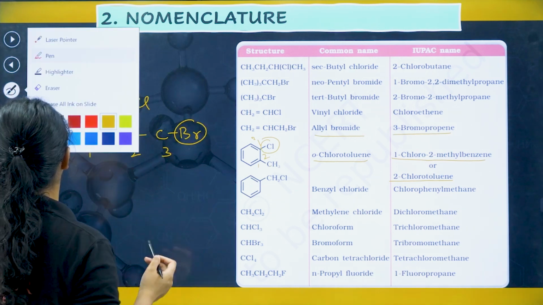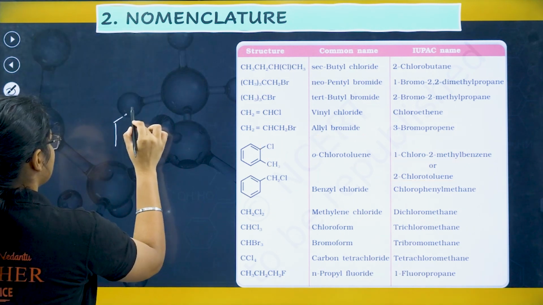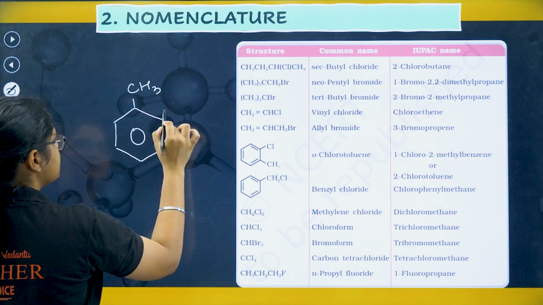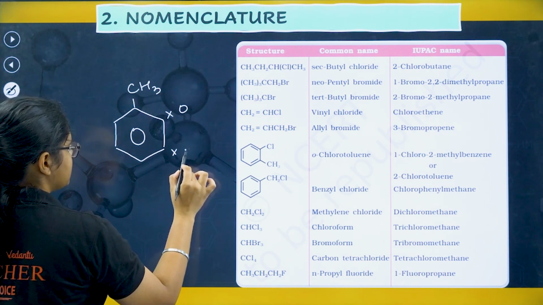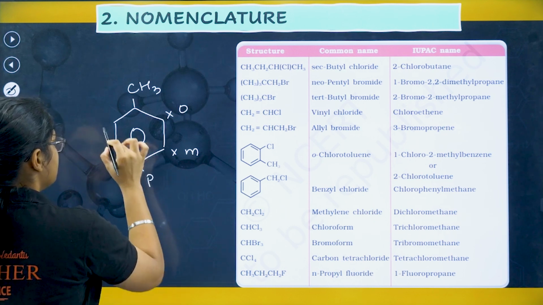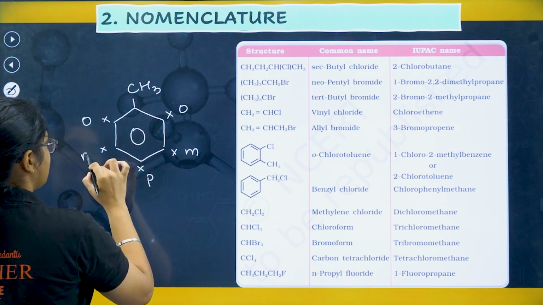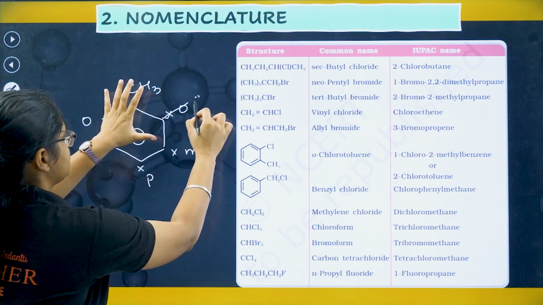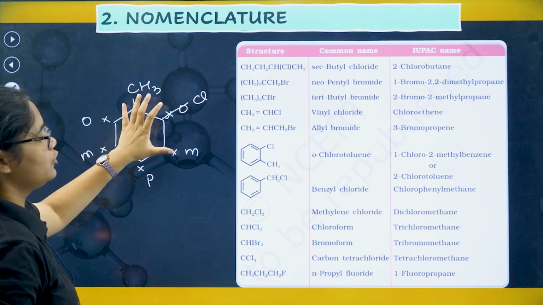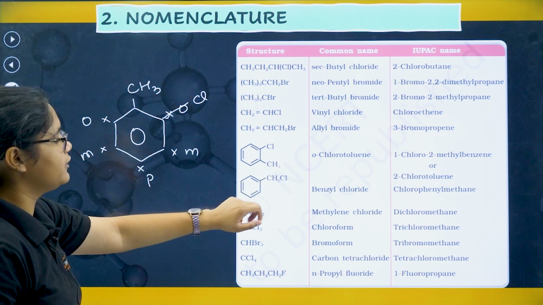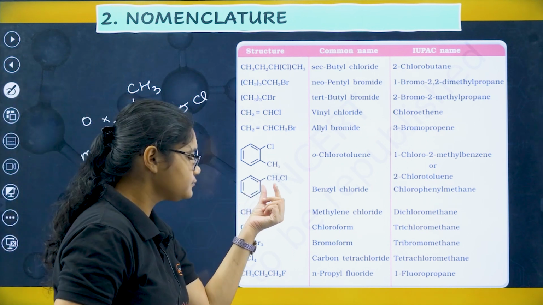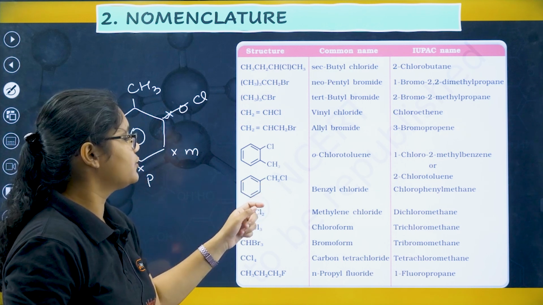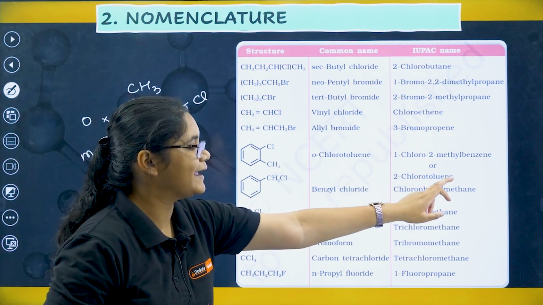Just remember this: if I have toluene like this, this position is ortho, this position is meta, and this position is para. Similarly, this is ortho, this is meta. If I'm naming this as toluene and chlorine is attached here, then I can say orthochlorotoluene. Similarly, here the chlorine is attached to the carbon next to the ring, so you can name it as chlorophenyl methane.